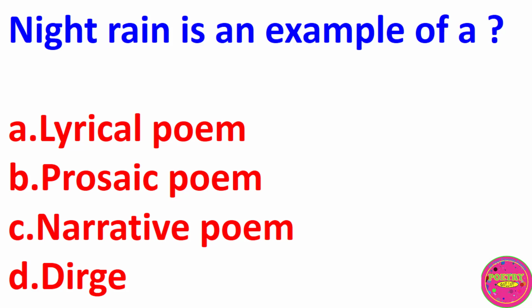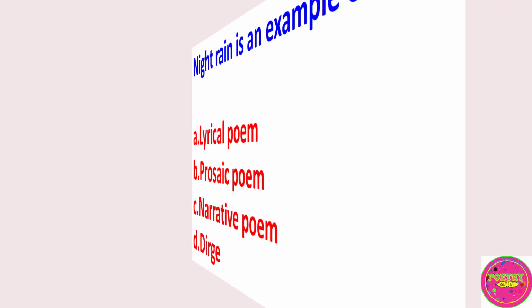Ninth Rain is an example of A. Lyrical poem, B. Prosaic poem, C. Narrative poem, D. Dirge. The correct answer to this question is C. Ninth Rain is an example of a narrative poem.